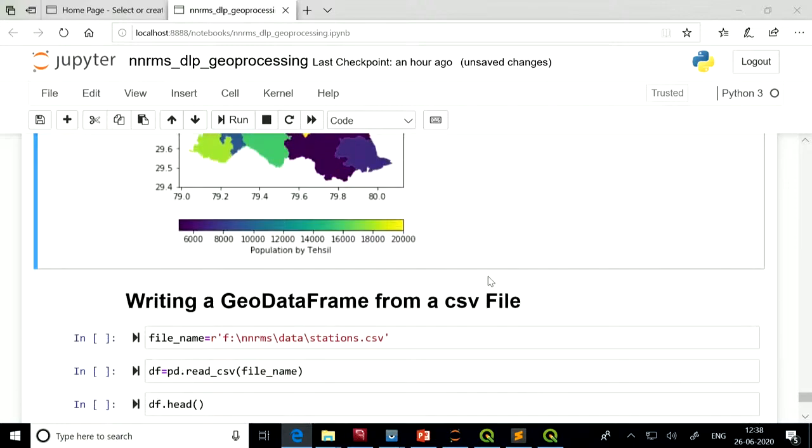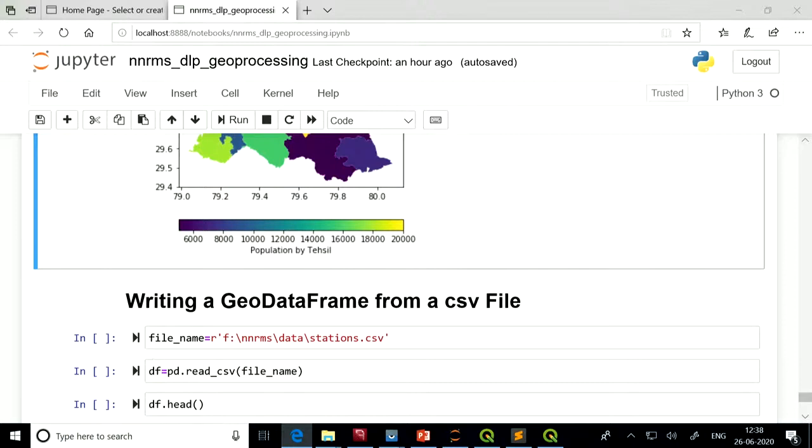Now let us see how we create a shape file. Suppose the data we have collected is in a CSV file. From that CSV file, we want to convert it to a shape file.